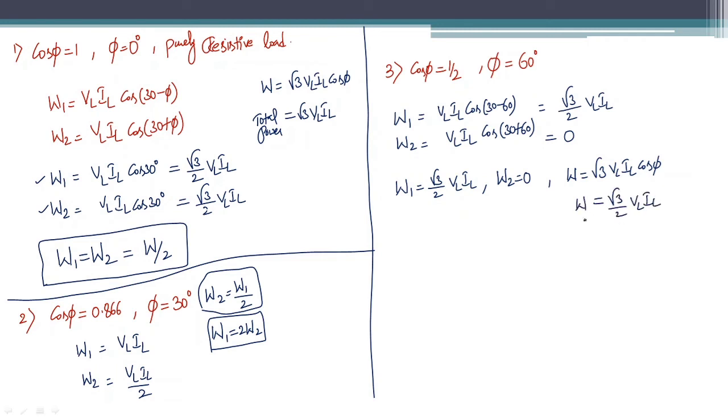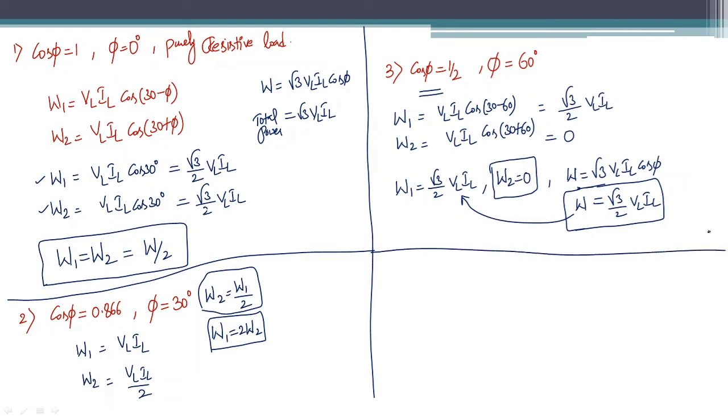Now this is the total power, and this is the power measured by one wattmeter, and the second wattmeter reads 0. If one of the wattmeters reads 0 and the total power is measured by the remaining wattmeter, then we can say that the power factor is half. This is the third situation.